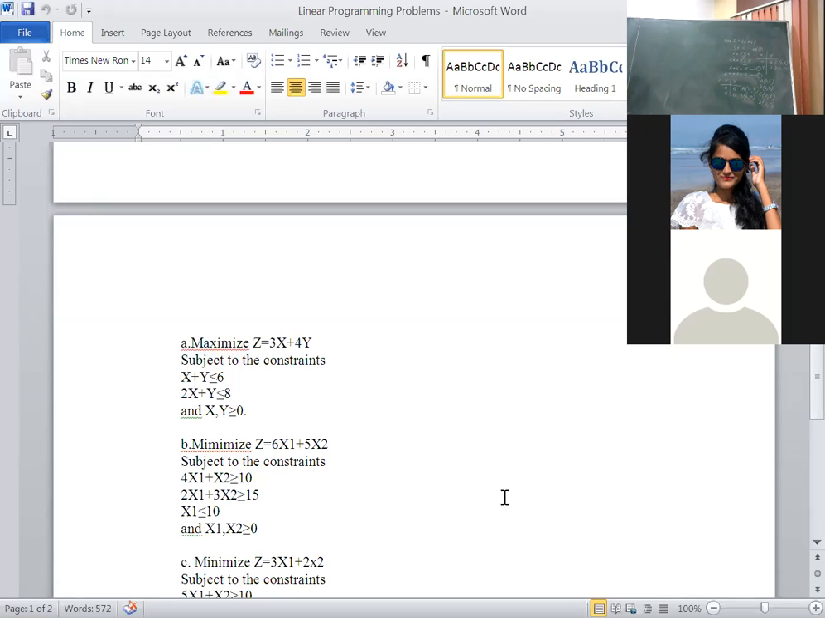Is the graph visible for everybody? I hope it is visible. On the x-axis, 6 is the highest, correct? And on the y-axis, 8 is the highest.